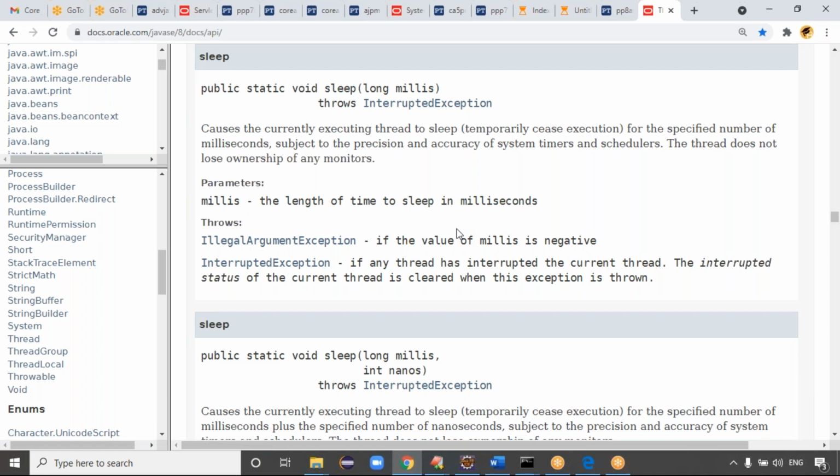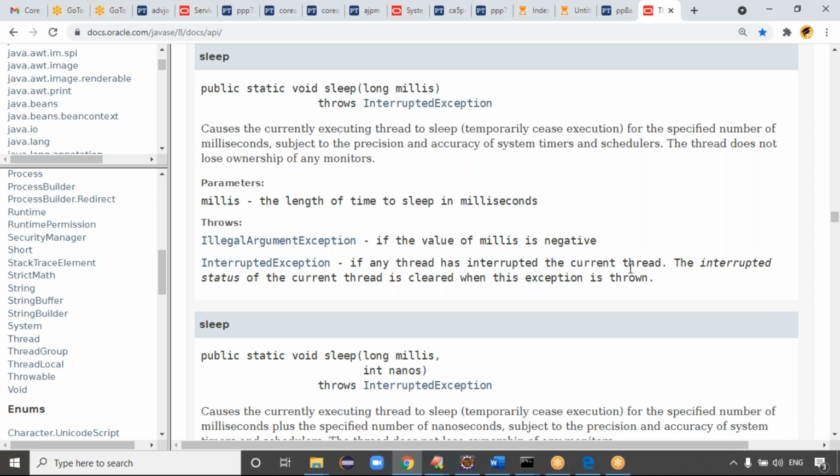Okay, but this method throws which exception, guys? InterruptedException, right? Read this message. If any thread has interrupted the current thread, guys. Because when your thread is in the sleeping mode, other threads are able to interrupt it. If any other thread has interrupted the current thread, meaning my thread,